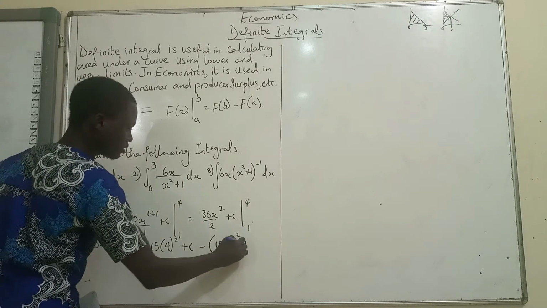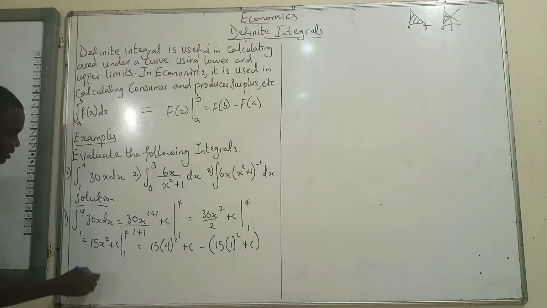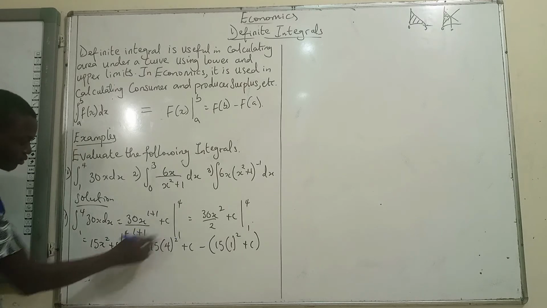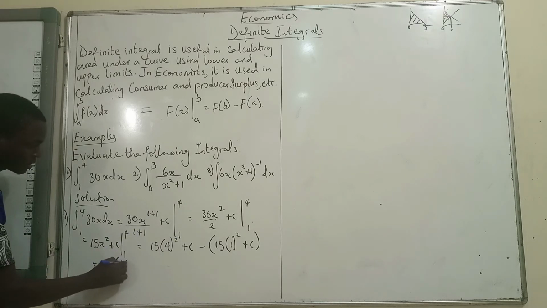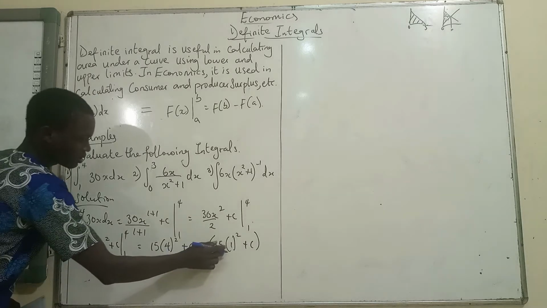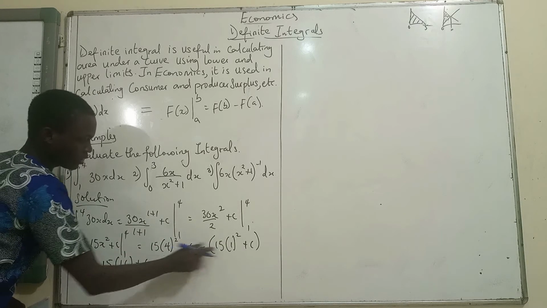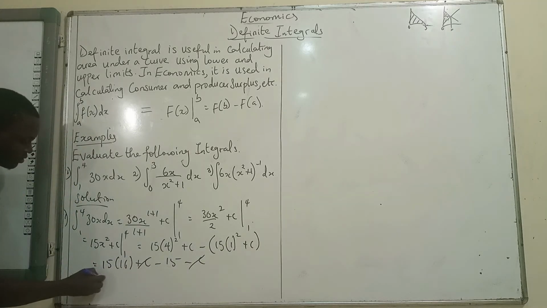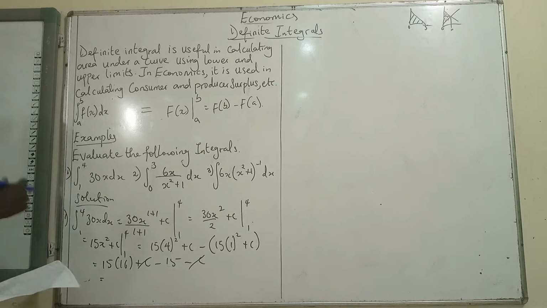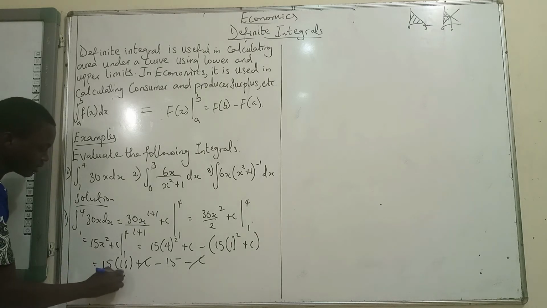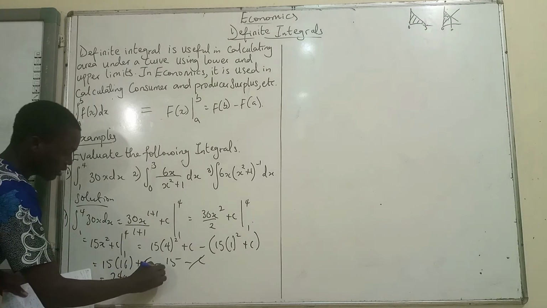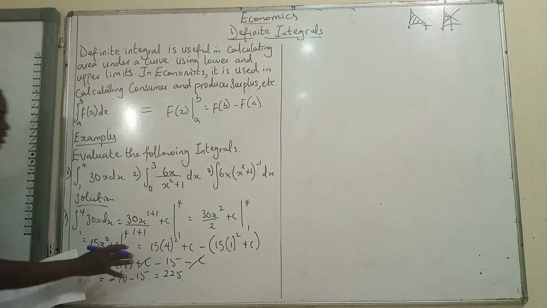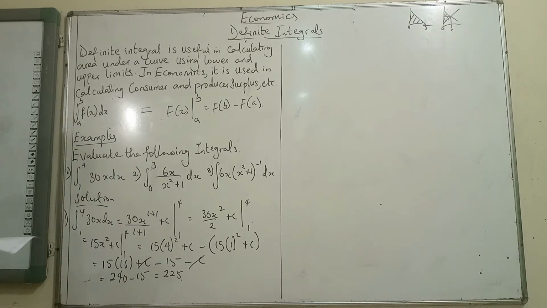So that gives us 15 into bracket 16 plus c, minus 1 squared times 15, which is 15, minus c. So minus c and plus c cancel out, and then we have 15 times 16. Let's punch that in a calculator: 240. So we have 240 minus 15, and our answer is 225. So the area under this particular curve is 225.